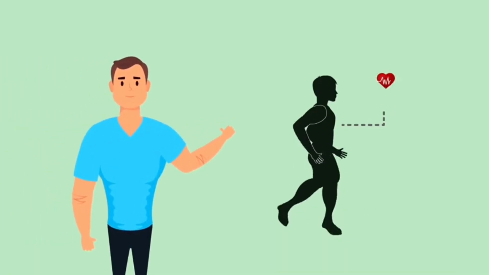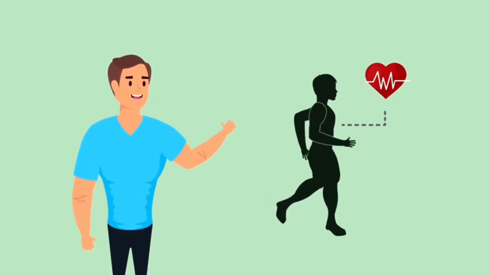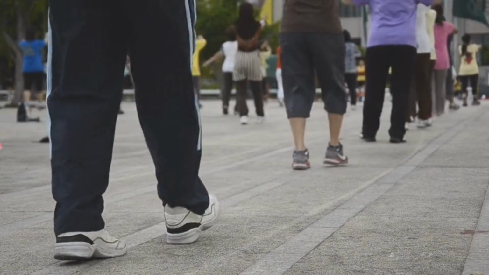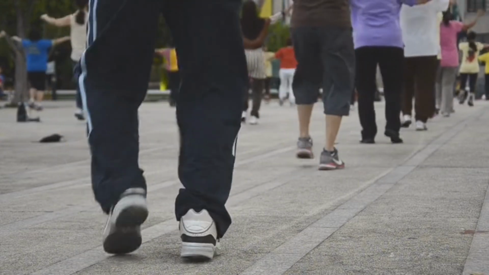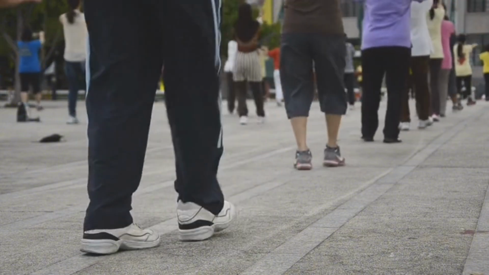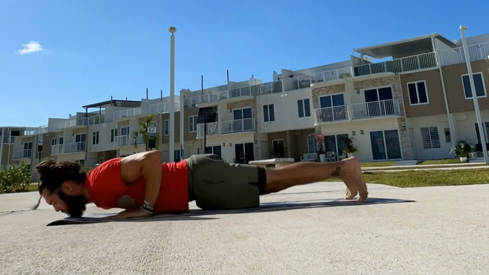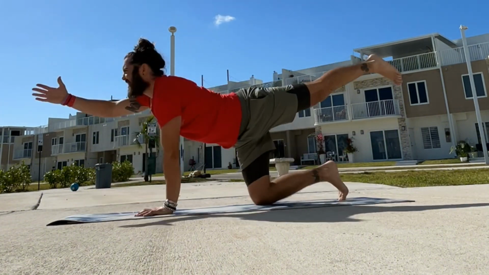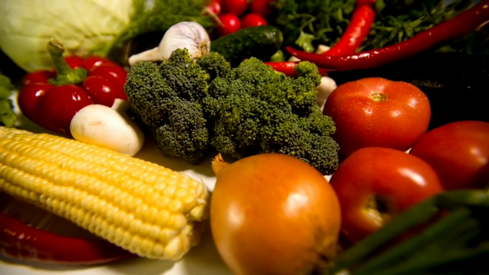Aerobic exercises, strength training, and even moderate activities like brisk walking can have profound effects on insulin sensitivity. Diet also plays a critical role. A balanced intake of nutrients focusing on high fiber, low glycemic index foods, and healthy fats can help manage blood glucose levels and reduce insulin spikes. Diets rich in whole grains, lean proteins, and a variety of vegetables are recommended. Additionally, reducing processed foods and sugar intake is crucial for maintaining optimal insulin function.